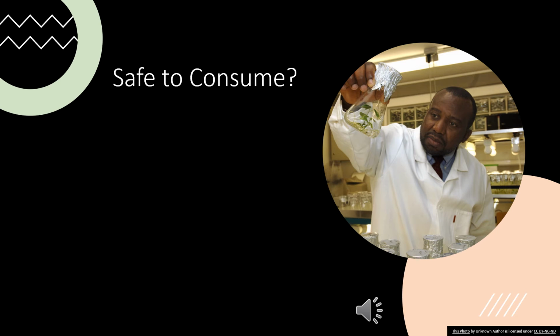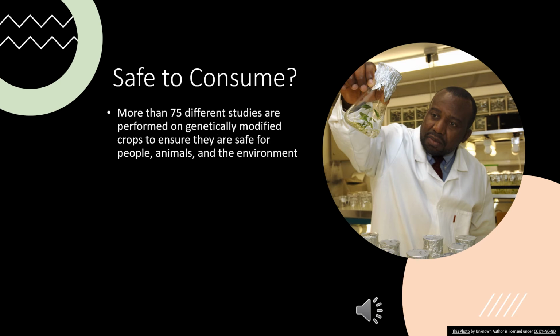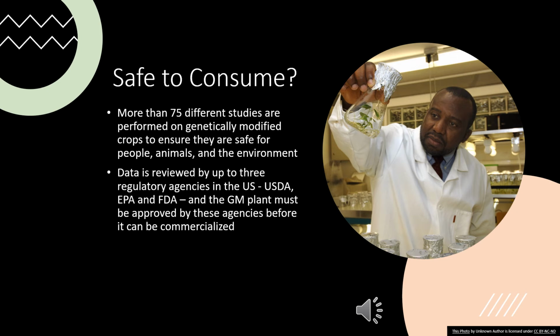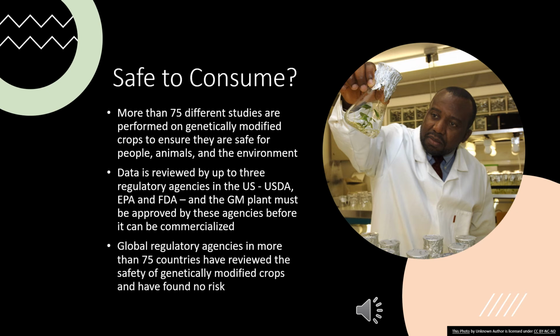More than 75 different studies are performed on genetically modified crops to ensure they are safe for people, animals, and the environment. Data is reviewed by up to 3 regulatory agencies in the U.S., the USDA, the EPA, and the FDA. The genetically modified plant must be approved by these agencies before it can be commercialized. Global regulatory agencies in more than 75 countries have reviewed the safety of genetically modified crops and have found no risk.